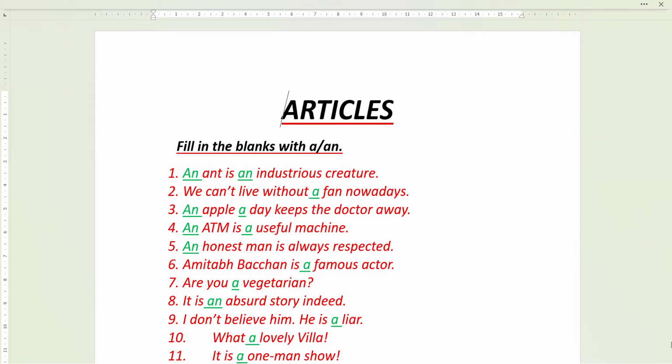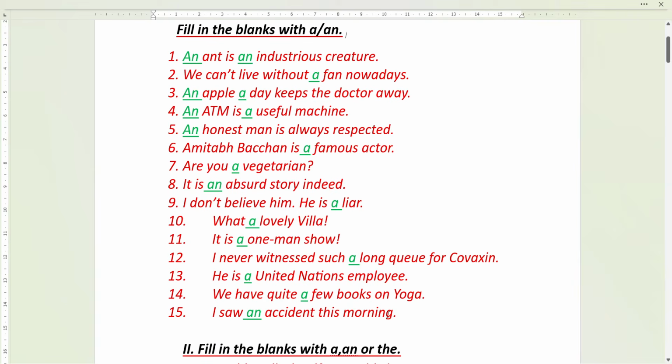It is a one-man show. Again you might get the doubt. Why a one man? Here O is a vowel, no? Why are we using a one man? Here you might get a doubt. O is a vowel, no? Why are we using a one man? Actually, one man starts with the sound W. W is a consonant sound. A one-man show. Okay.